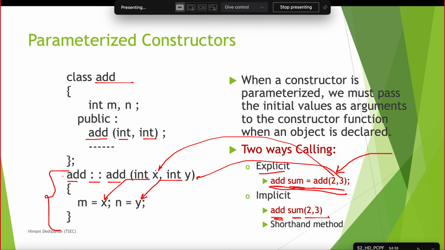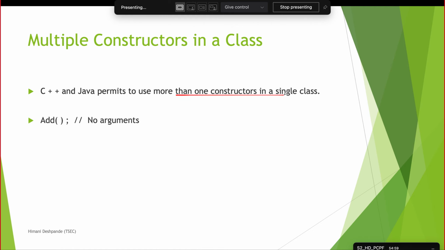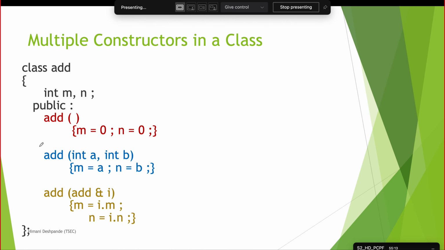Okay, thank you. Fine. So we'll come to the next thing, that is constructor overloading, that is declaring multiple constructors in the same class, and how the call or activation of the constructor is done. That we are going to see now. So C++ and Java permit using more than one constructor in a single class. For example, this is your one constructor add, another parameterized constructor. So in the same class we can have these two constructors, one default and one parameterized. So we'll take an example on this.